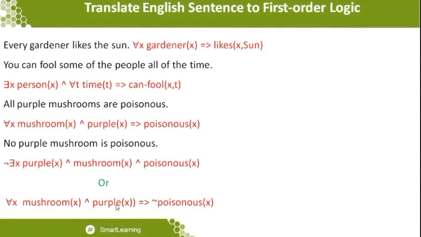The next statement: you can fool some of the people all of the time. These statements are very peculiar and can be understood in different manners. But one thing should be very clear: we want to use two quantifiers, there exists as well as for all. You can fool some of the people, in the sense that it may be one, or a set of people, two, three. So for some set of people I can write there exists x, person of x.